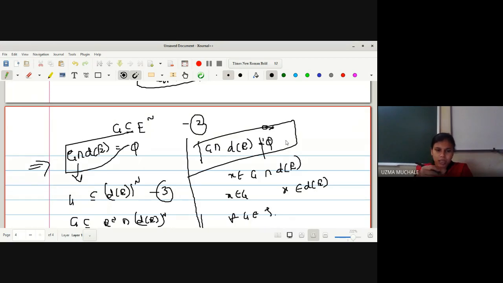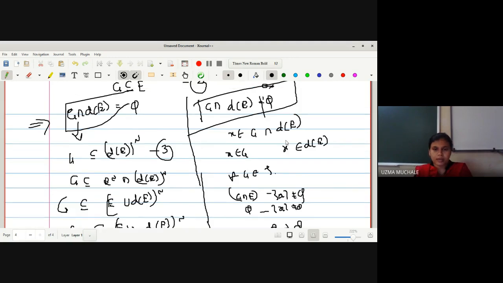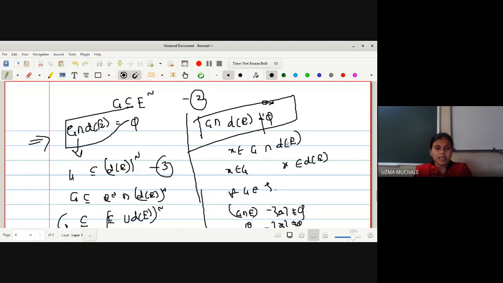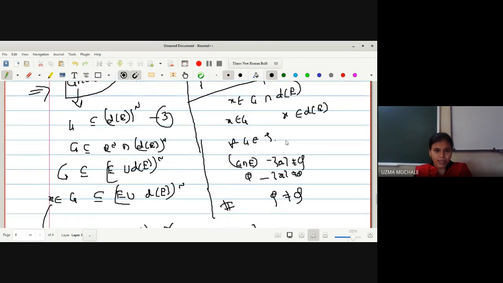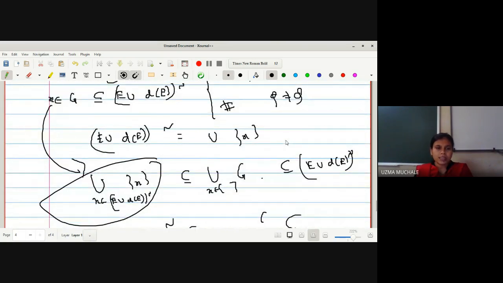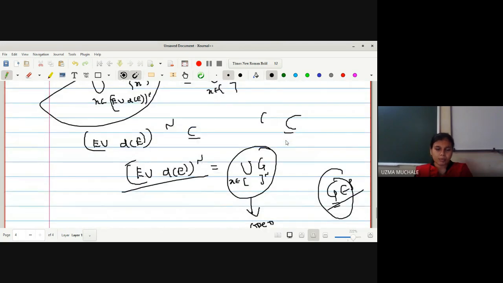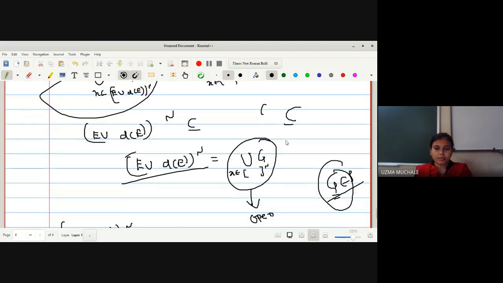From the equation G intersection E is equal to phi, we can write G intersection derived set of E is equal to phi. So hence we can write G is contained in derived set of E complement. So let us write from equations 1 and 2. If G is contained in both the sets, I can write G is contained in their intersection, and just use De Morgan's law and the condition that x is a member of G, G is contained in E union derived set of E, its complement. Just take the union on both sides since we have selected x to be a member of E union derived set of E, its complement, and hence we have proved that both the sets are equal.